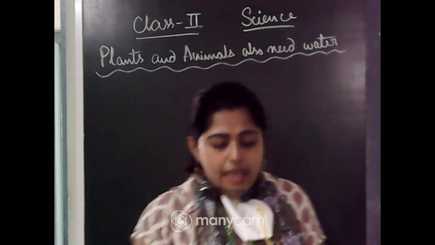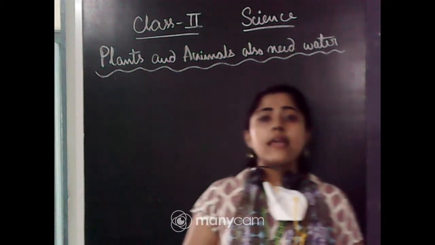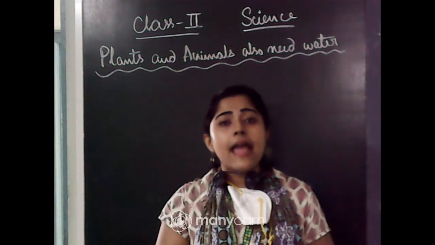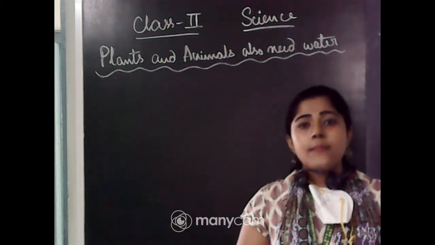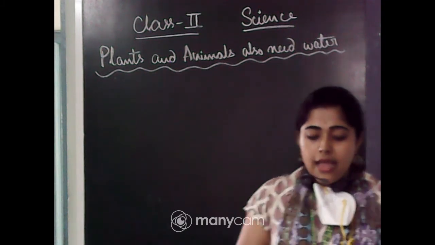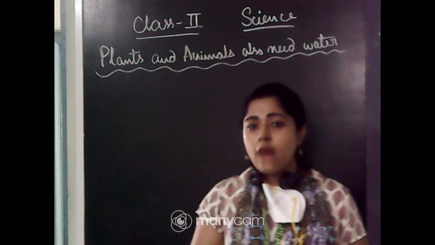So as we need water to live, animals also need water to live, and like us, plants also need water to live. Plants, animals, humans, they all need water to live.